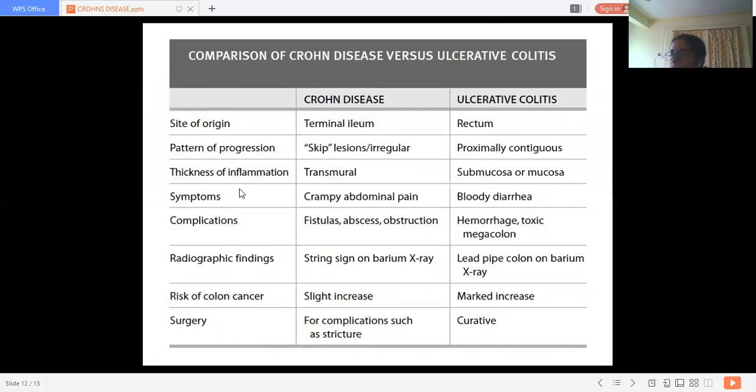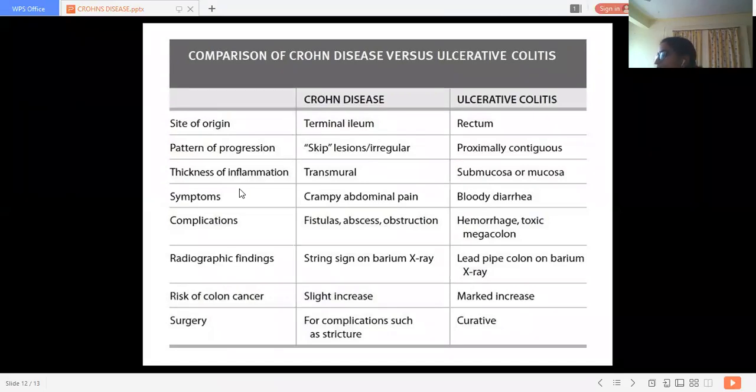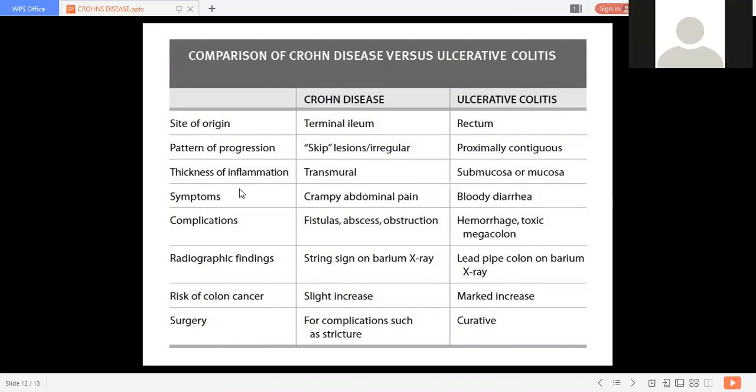Morphology, yes. What is the difference between the morphology of ulcerative colitis and Crohn's disease? Yes, ma'am, fat wrapping. Yes, right. Fat wrapping is there in Crohn's disease. Fissures, they are also there. Yes, right.